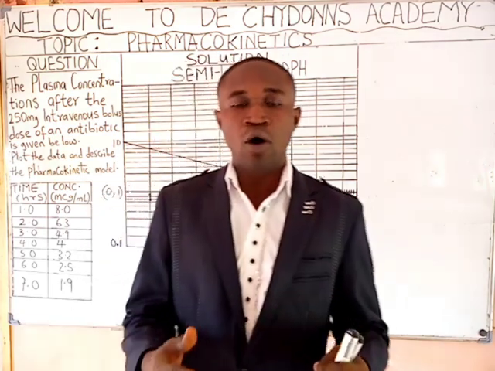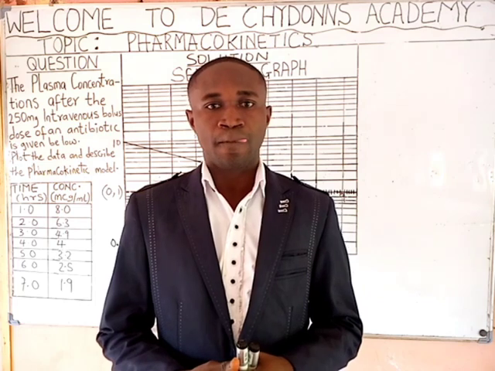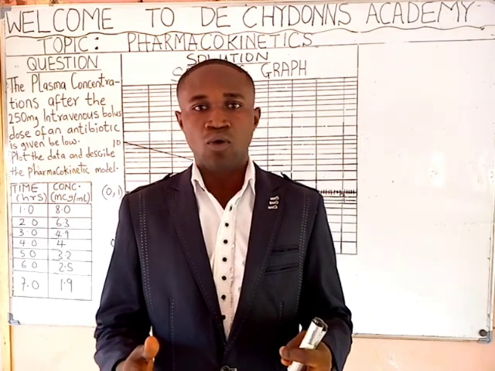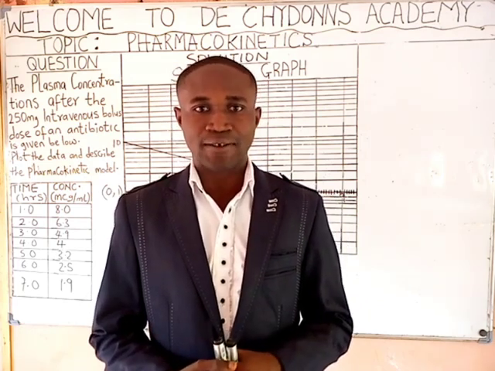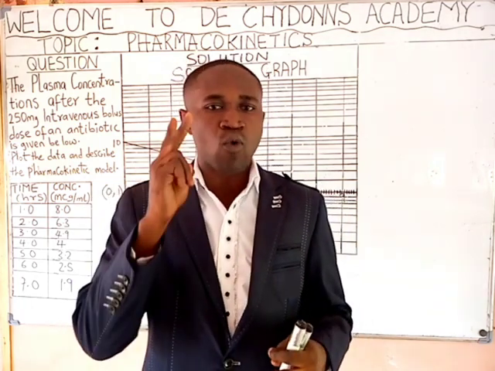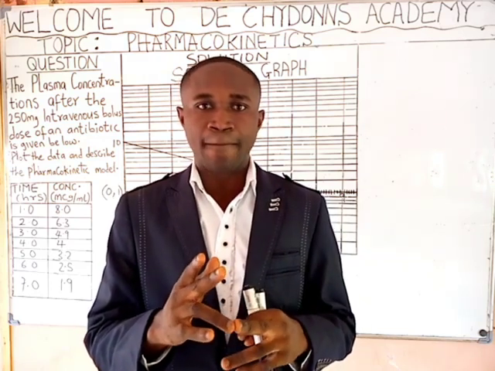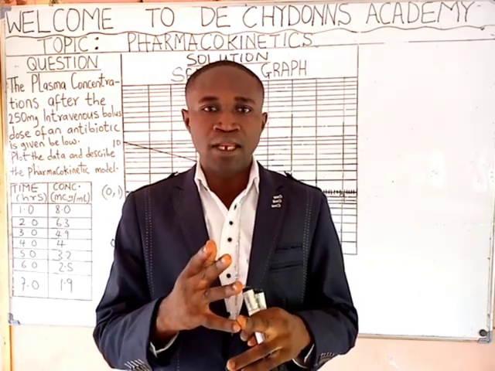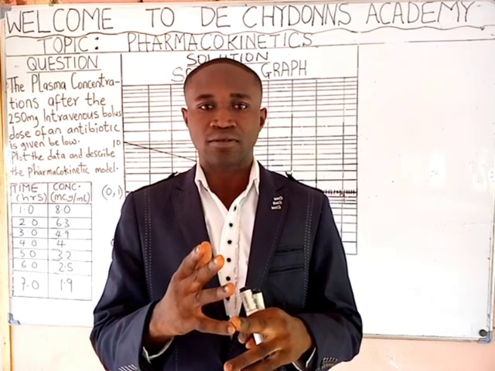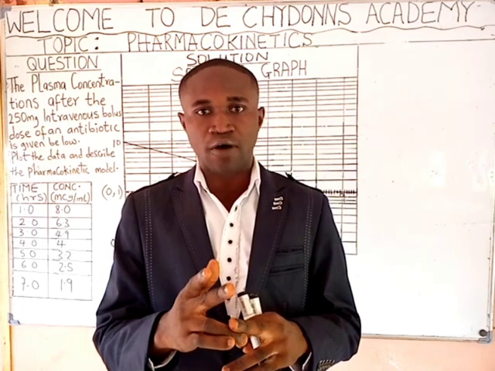This morning, we will be discussing pharmacokinetics of drugs. But before we proceed, what is pharmacology, you may ask? Pharmacology is derived from two Greek words, pharmakon and logia. Pharmakon meaning drug or poison, logia meaning study of knowledge or knowledge of.